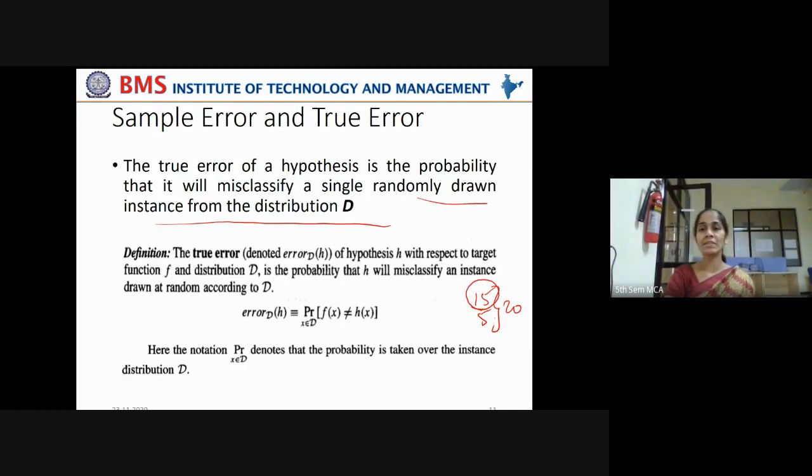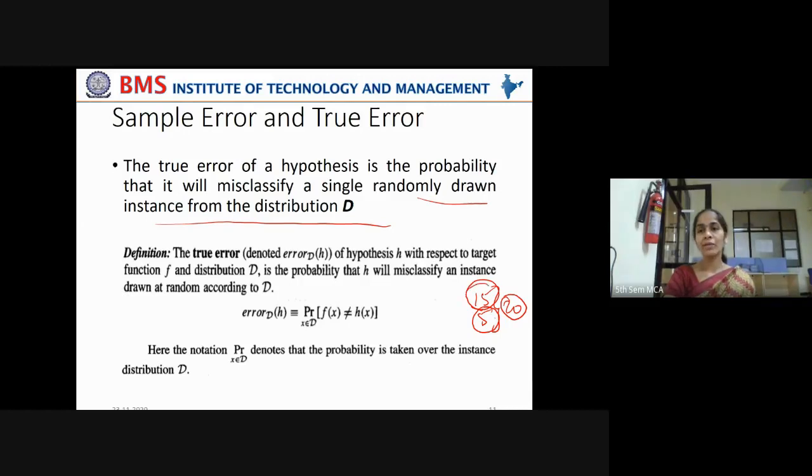In that case, we say that 75% accuracy is seen in its generalizability. It is showing only 75% accuracy with the unseen data and 25% error, so 25% will be the true error in that particular case. You understood this? A machine learning model is trained and 20 new data points are given to it to predict.